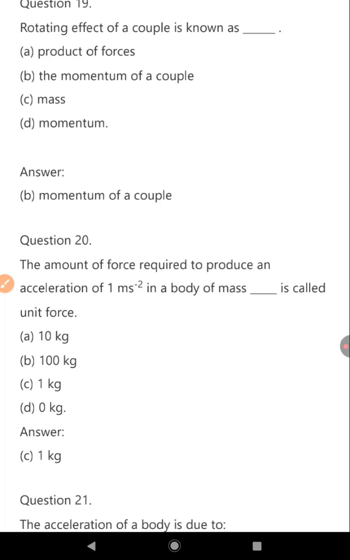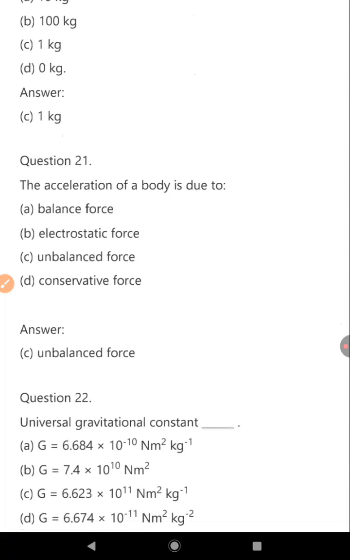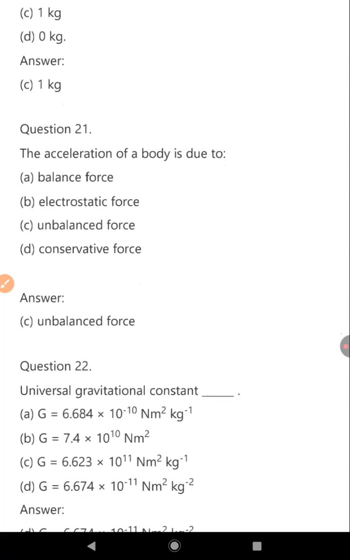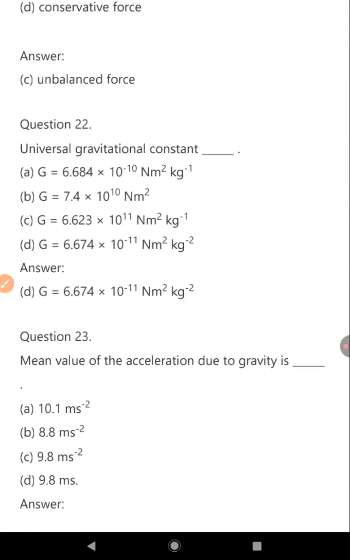The rotating effect of a couple is known as the moment of a couple. The amount of force required to produce an acceleration of 1 m/s² in a body of mass 1 kg is called unit force. The acceleration of a body is due to unbalanced force. The universal gravitational constant G is equal to 6.674 × 10^−11 N m² kg^−2.